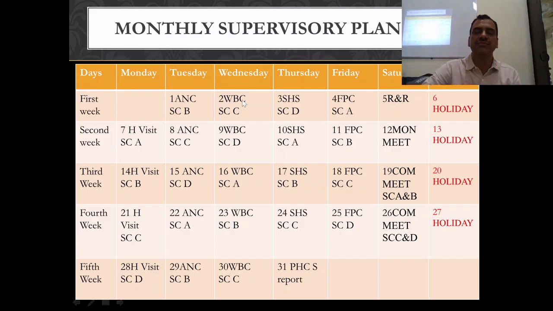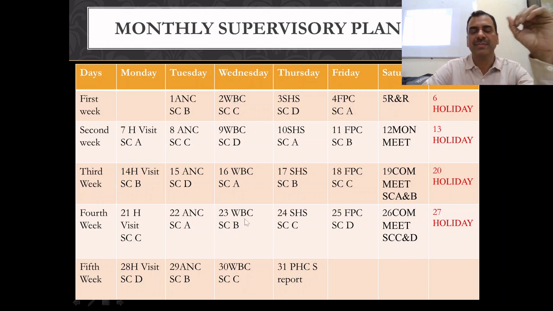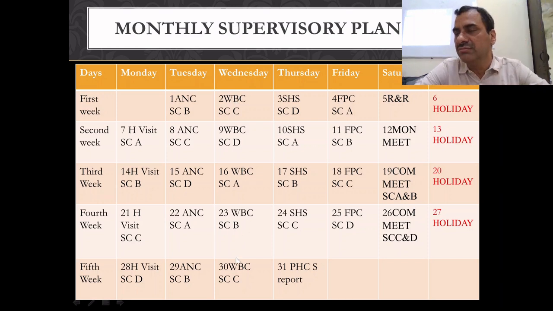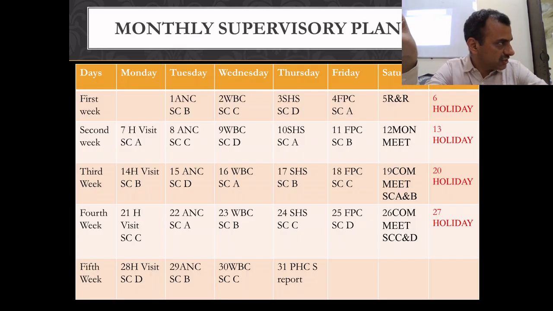Then on Wednesdays, the well baby clinics of sub-centers C, D, A, B, and last C. Here we have visited the immunization clinic of sub-center C twice, no problem. In this way we can plan our whole month.